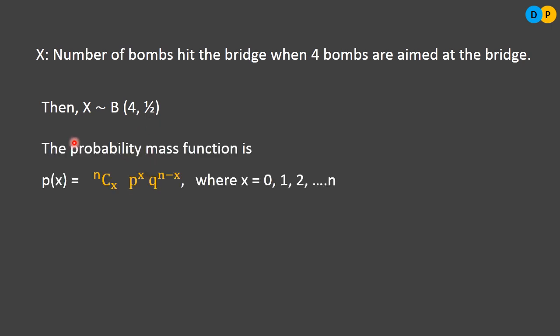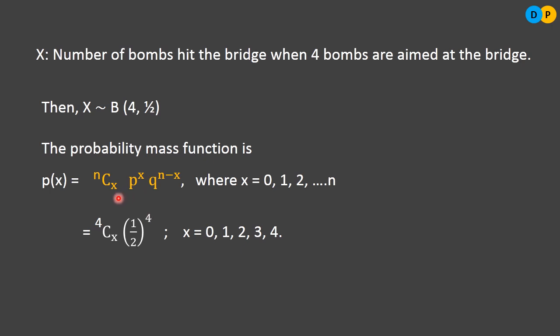Next, let us come up with the probability mass function. The probability mass function is p of x equals nCx p to the power x q to the power n minus x. This is the general formula for the binomial distribution, where x can take values from 0 to n. But now we need to come up with the probability mass function suiting our question, so we need to do a little tinkering with this. So n is 4 because we are aiming 4 bombs. So 4Cx, and the probability of success is half to the power 4.